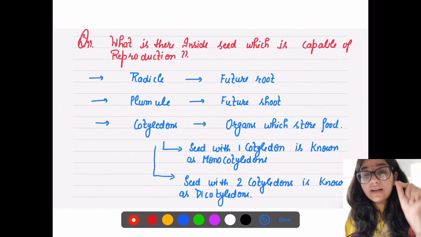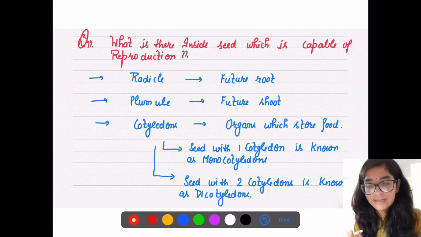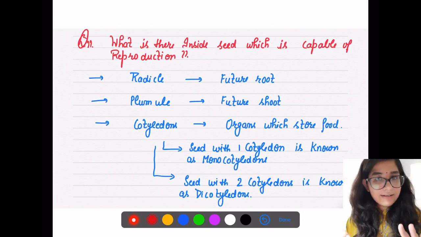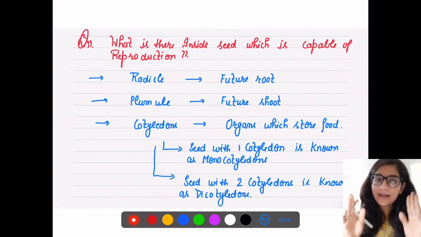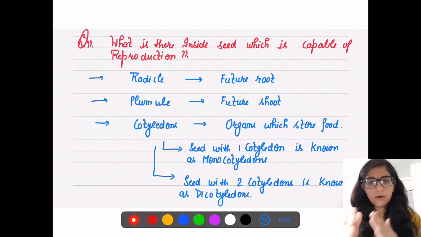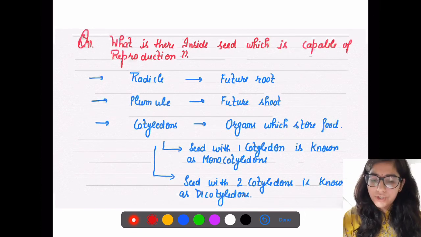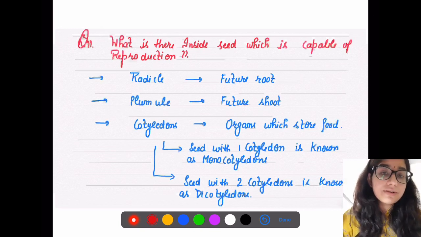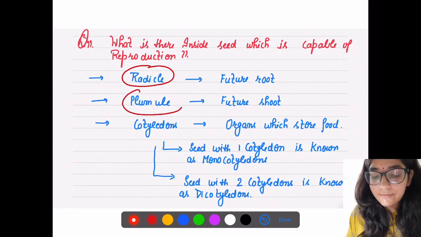So there are three things that a seed has after seed formation, right? It has radicle, it has plumule, and it has cotyledons. I will show you with the diagrams. Don't worry about that. First, let's talk about the terms, and then I will move to the diagrammatic portion. So radicle is going to develop into your future roots, and plumule, this portion of the seed, will give rise to future shoots, and cotyledons,